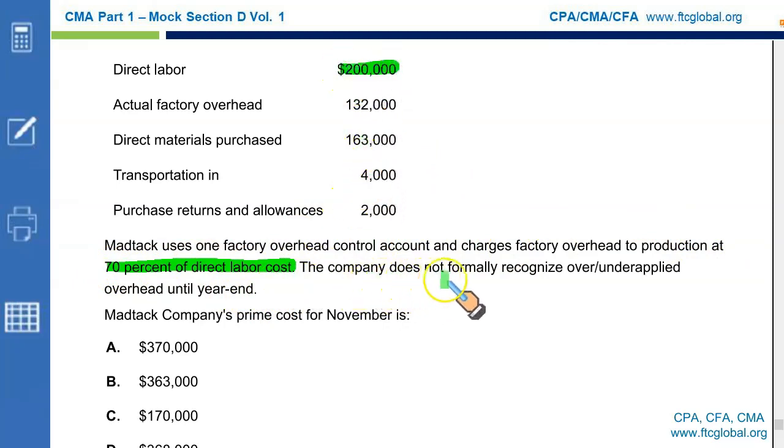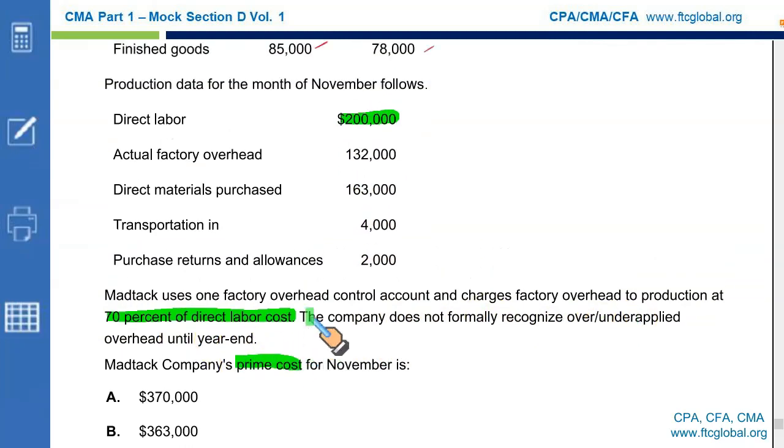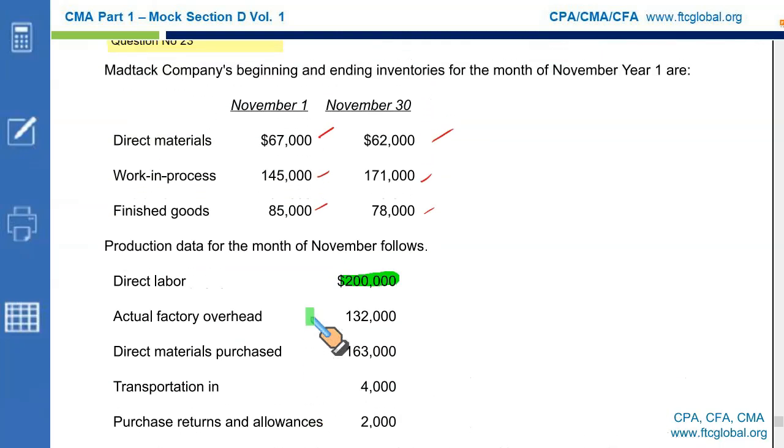The company does not formally recognize over or under applied overhead until the year end, just like the previous question. We need to find the prime cost. We know what to do. We just need to take the relevant numbers and get our answer. We need the direct material opening stock plus direct material purchased plus transportation in less returns. This will give you the direct material available for consumption, and from this we will deduct the closing stock.